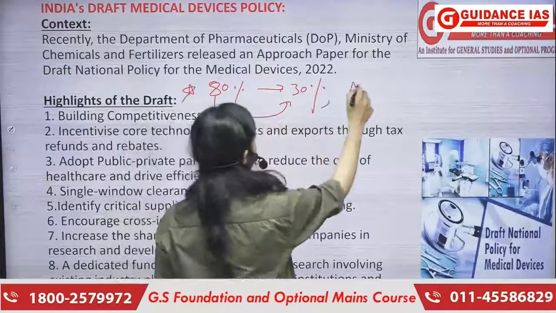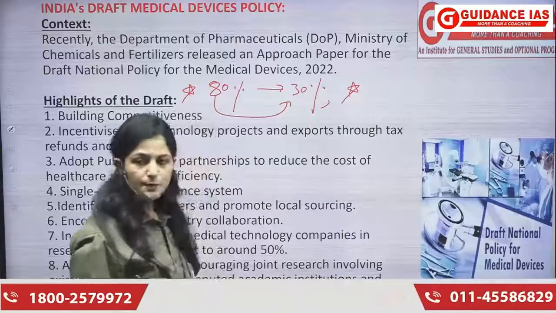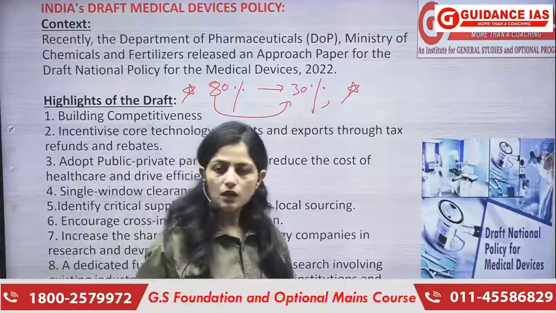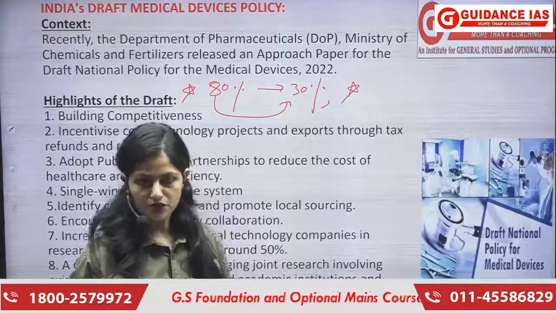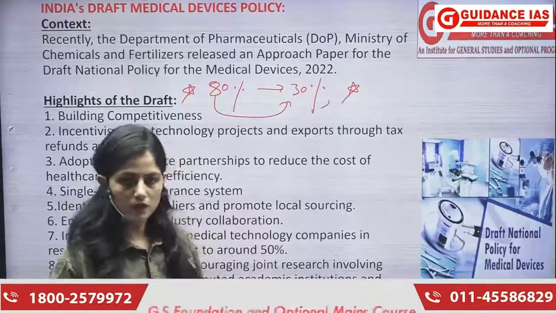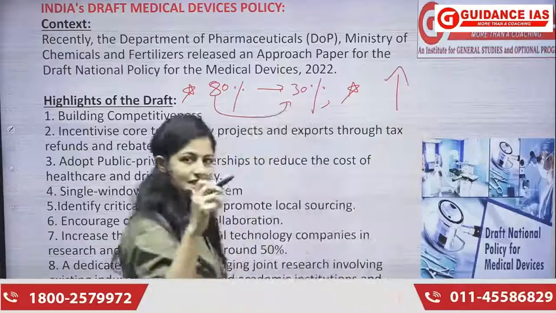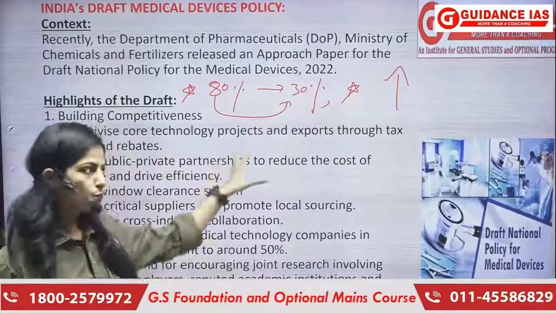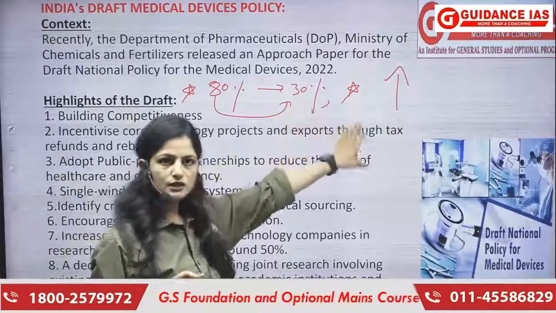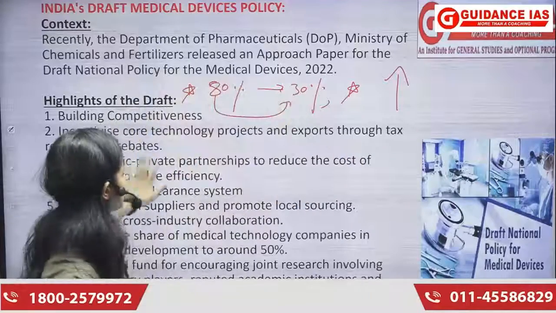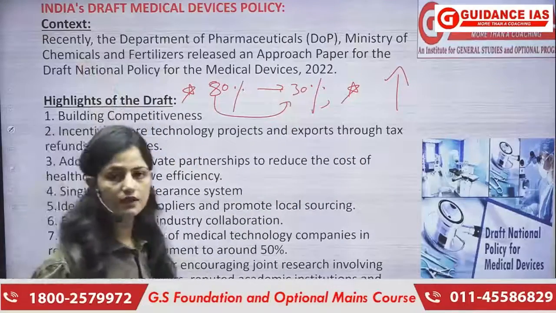There's another problem. The problem is that our per capita spending is very less. In India, per capita spending on medical devices is very less. So we want to enhance that as well. We want to increase that as well. So in order to do both of these things, we have come up with this policy called India's Draft Medical Devices Policy.